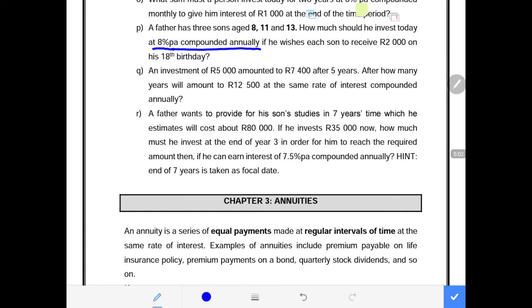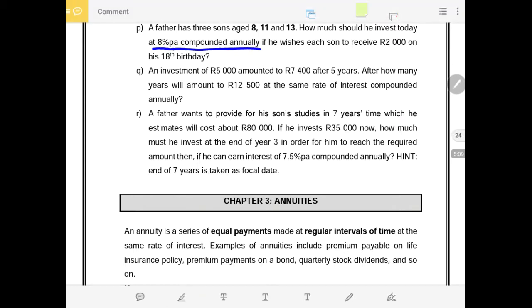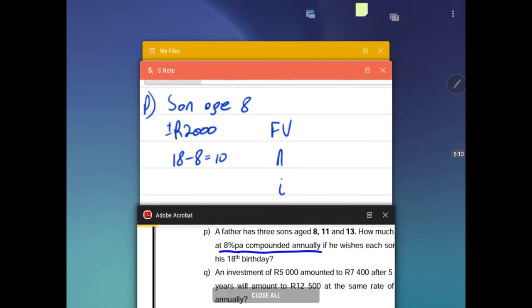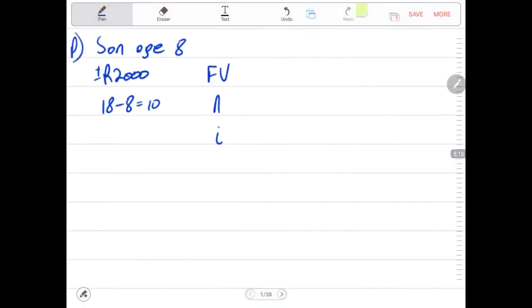Then the interest of the next year will be higher than the interest of the previous year, because of the compounding that has taken place. So we divide by 1, or you don't have to divide, but at the end of the day that will give you 8. Then we are looking for the amount that must be invested presently for this son.